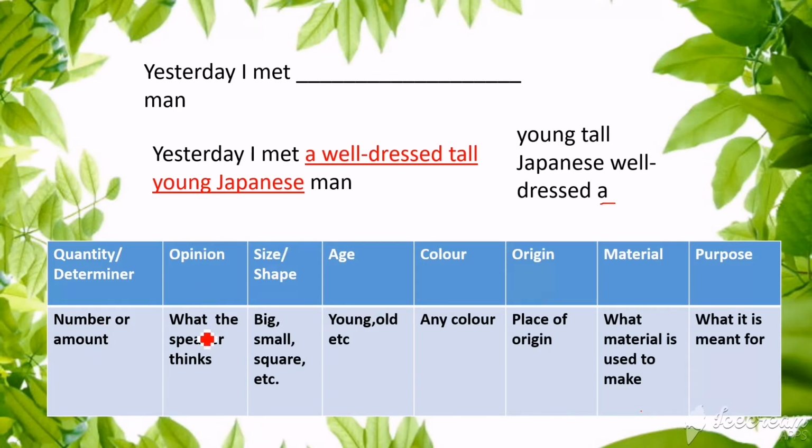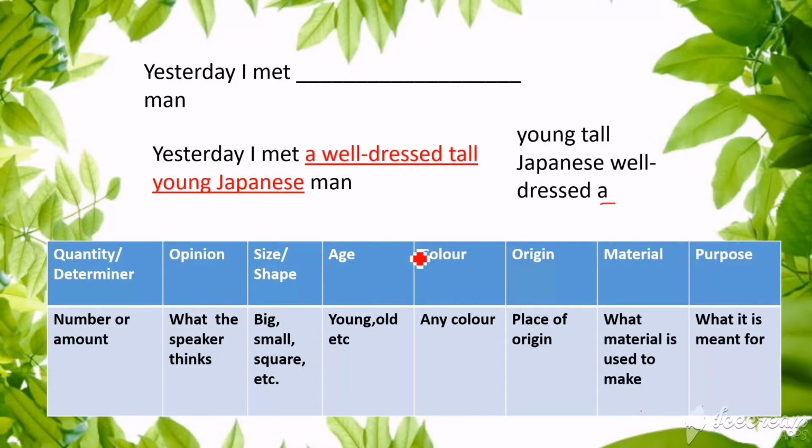The next one is opinion, what the speaker thinks. Here you can see well dressed. Well dressed is the opinion of the person who is speaking this sentence. So that comes next. Then the third thing is, you need to check whether the sentence contains a word that describes a size or shape. Here you can see tall.